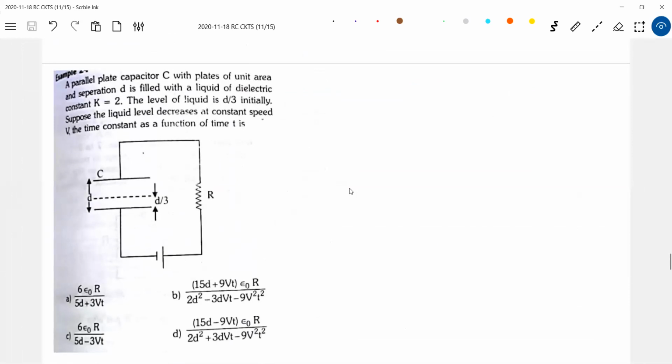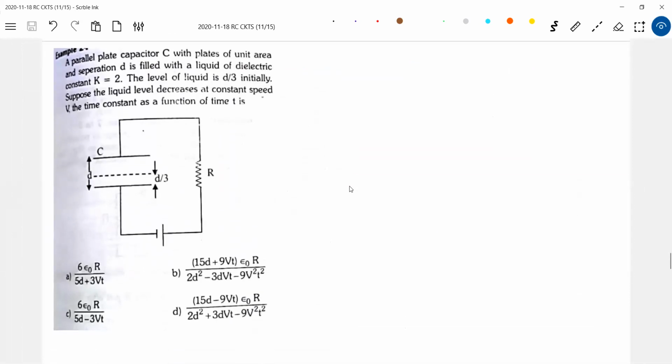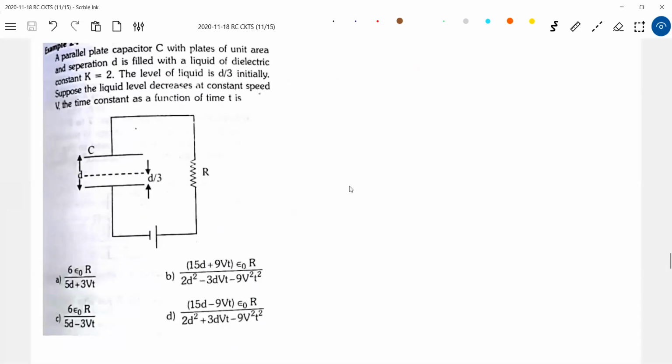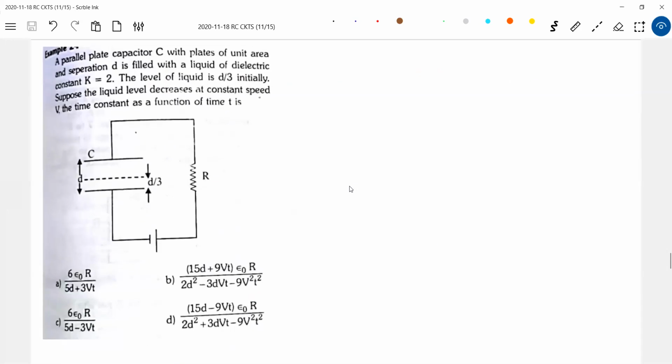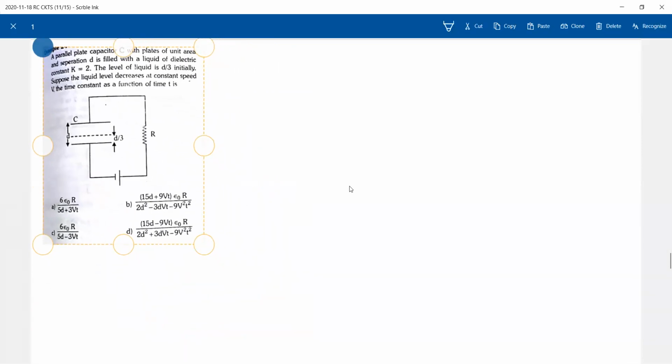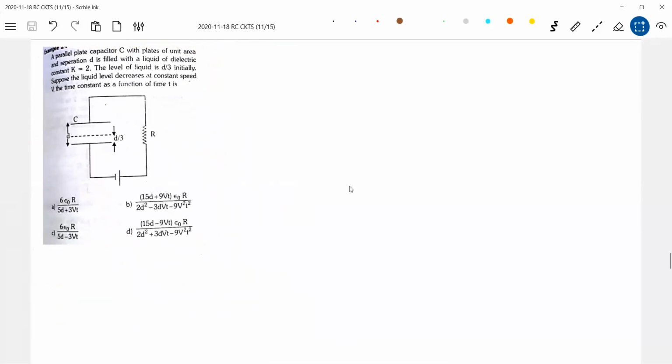There's also an advanced question I picked up. Read the question. So that at any instant, at t equals 0, the circuit is given. At any instant of time, we'll draw the circuit.